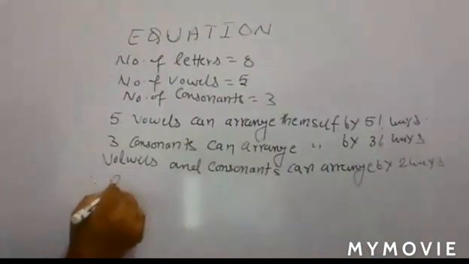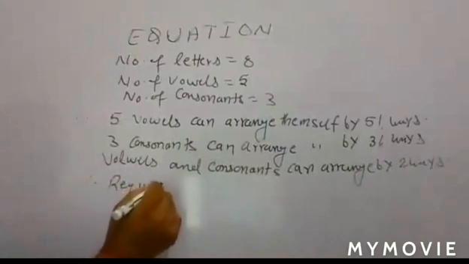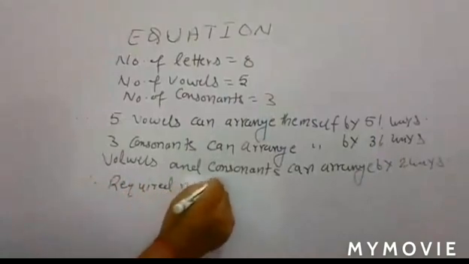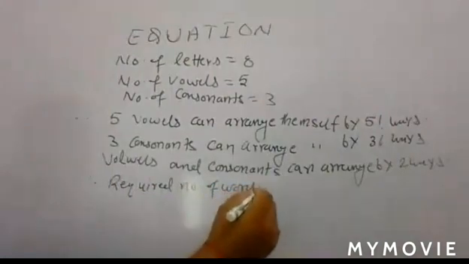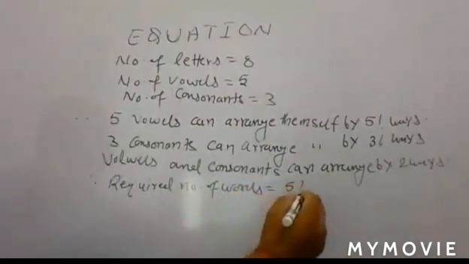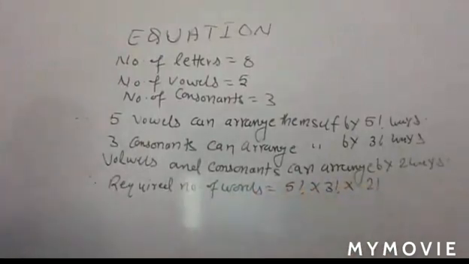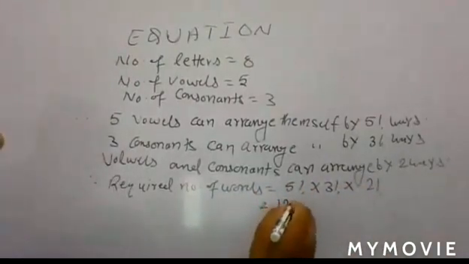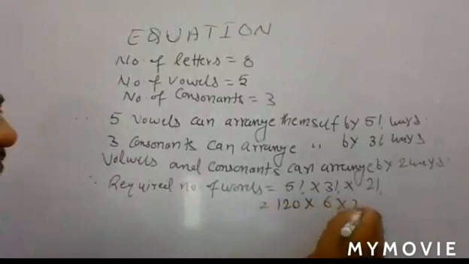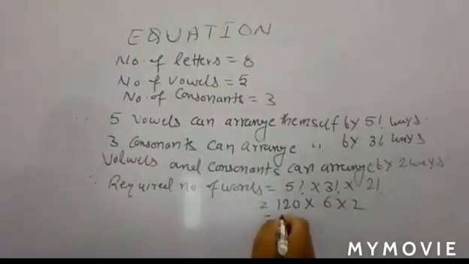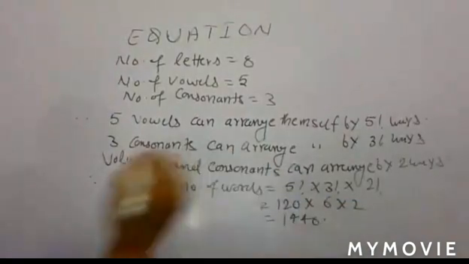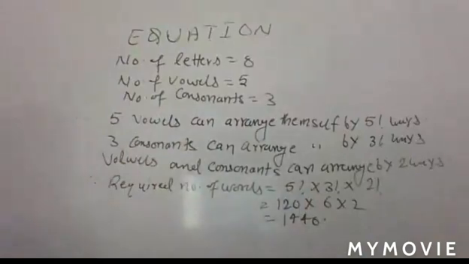So the required number of words is equal to factorial 5 into factorial 3 into factorial 2. Multiplying all that, here you have 120 into 6 into 2. So 12 sixes are 72, 72 into 2 is 144, and you write a zero here, 1440. So that is your answer.